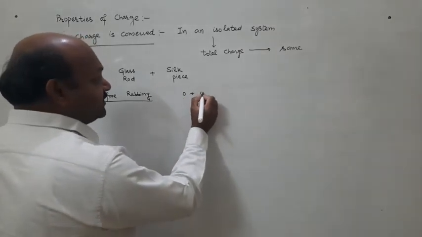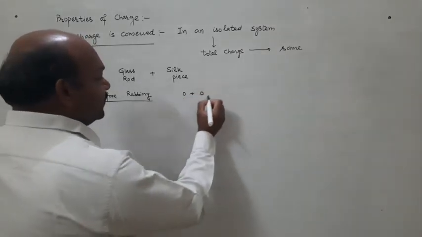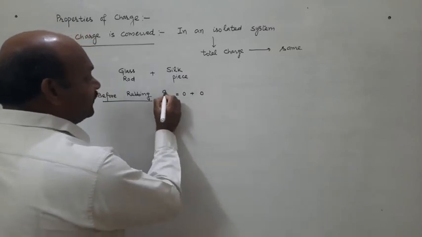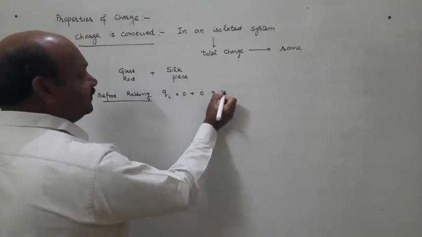Charge on the silk piece was also neutral. So total initial charge is 0.